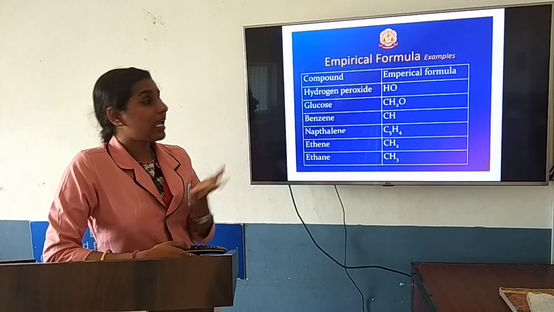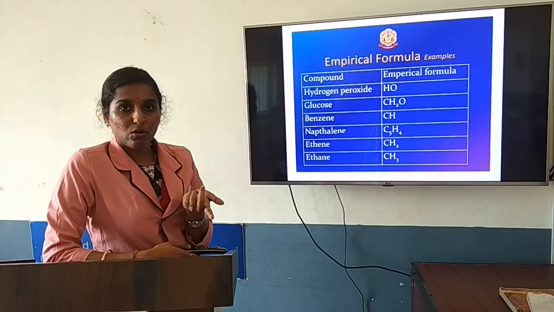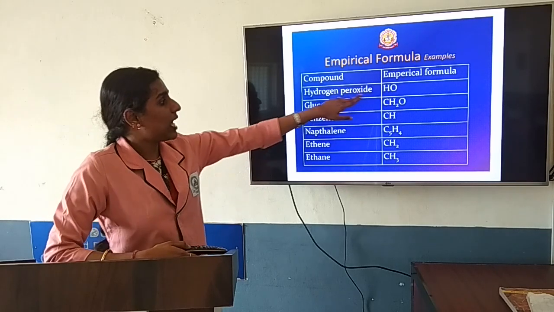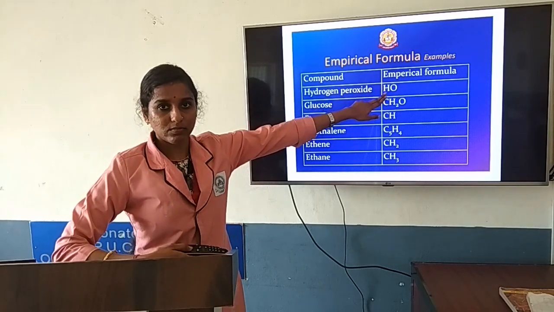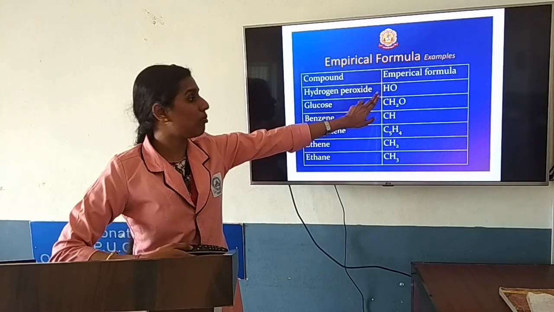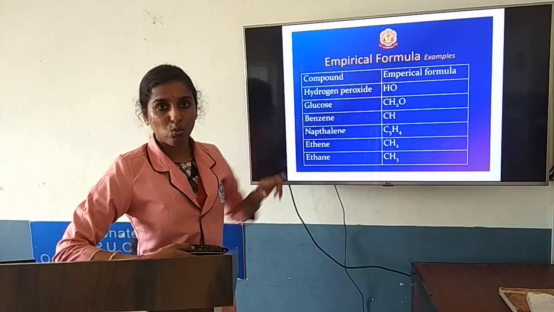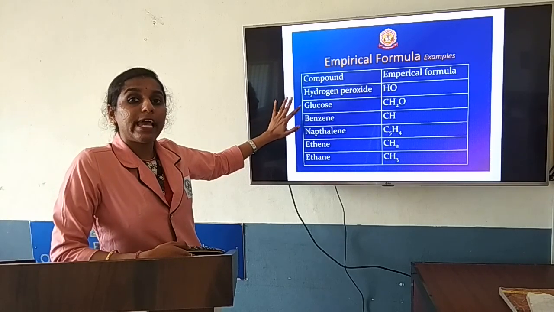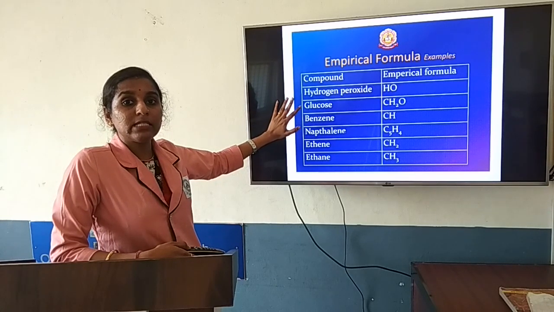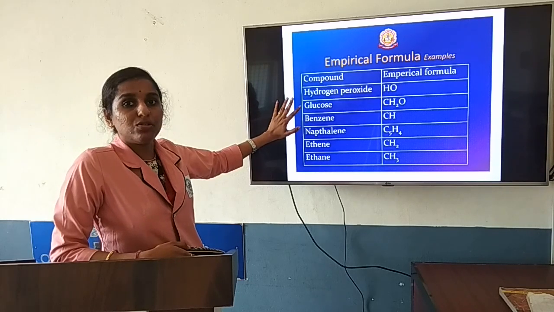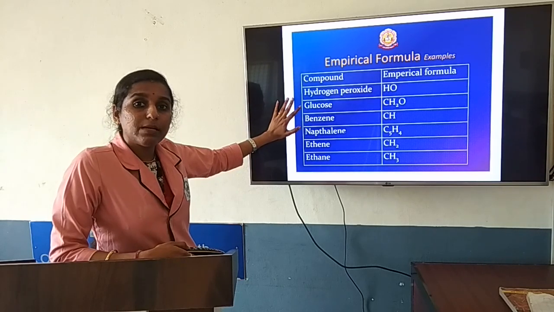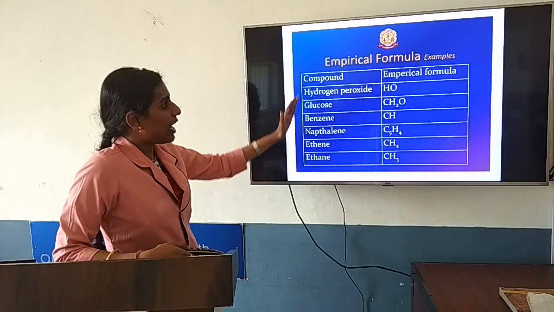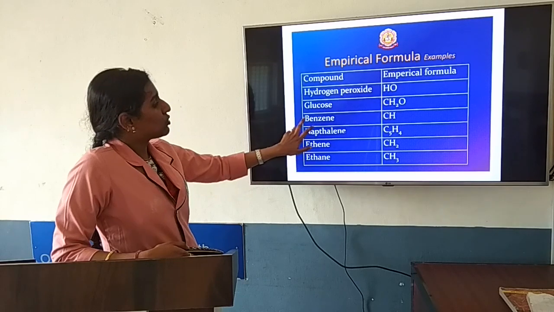Now here, for the empirical formula, you are taking the ratio. Just take the common factor and simplify, so that you get the formula HO, present in the ratio 1:1. Now glucose, what is the formula of glucose? C6H12O6. So the ratio comes as 6:12:6. When you simplify, you get 1:2:1. So this is the way of writing the empirical formula. Just go through this.